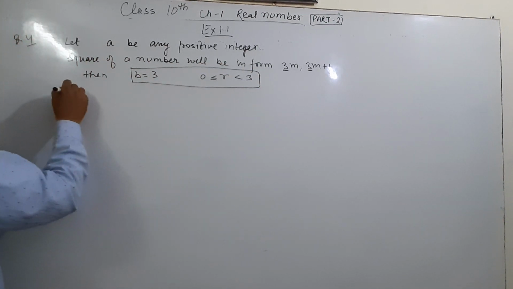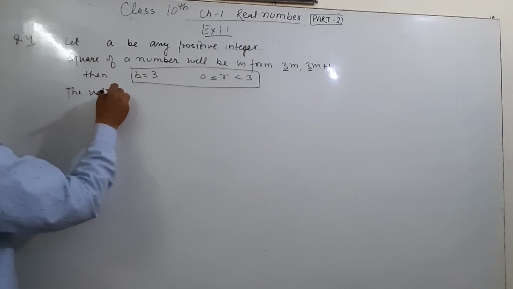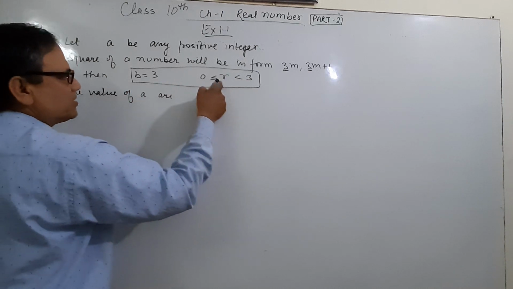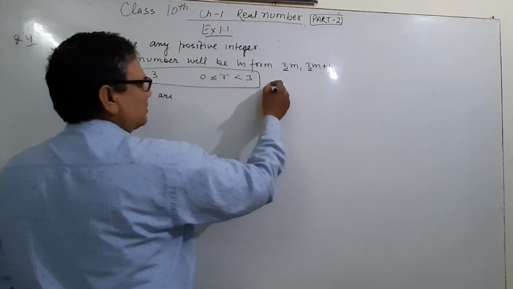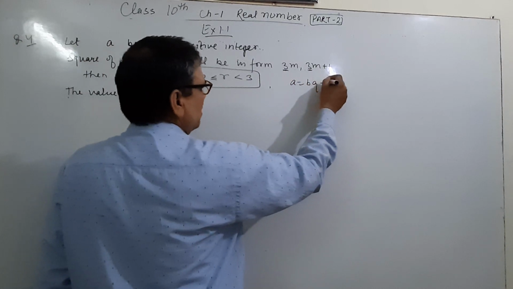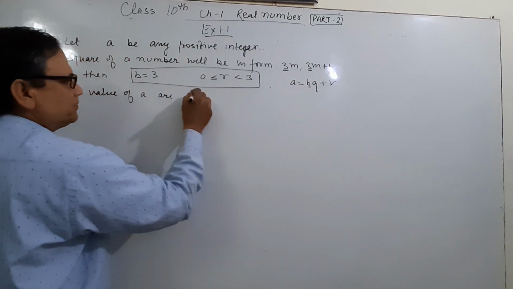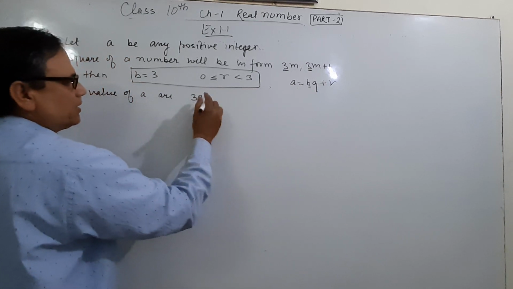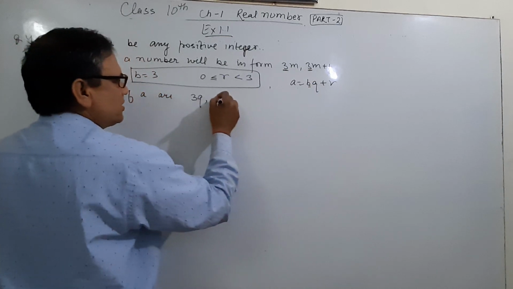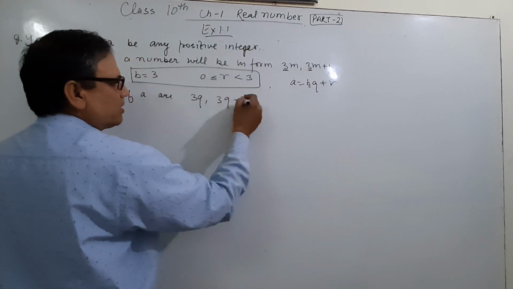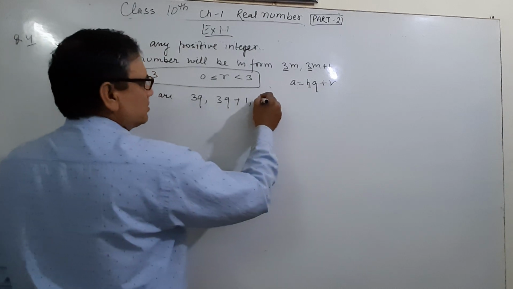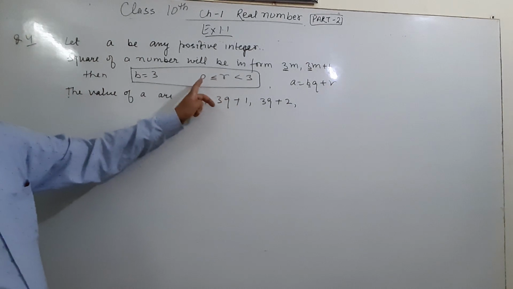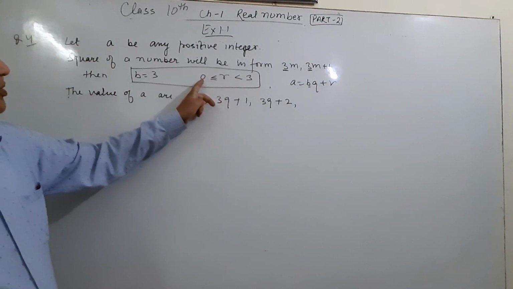And then the value of a. Here b is 3, and what do you know? a is equal to bq plus r. The number is 3q with remainder 0, and 0 need not be written. And then 3q plus remainder 1, and then 3q plus remainder 2. r is equal to 0 or greater than 0 but less than 3.